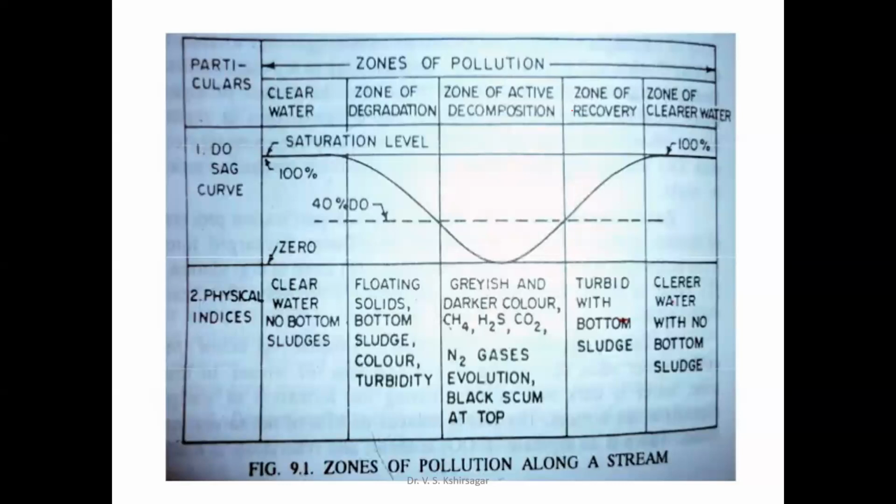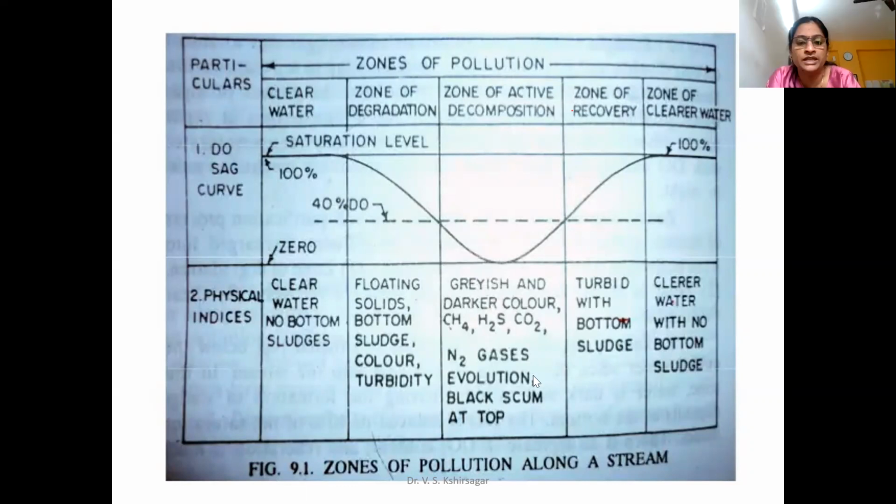Okay, guys. So I will explain here. I have received a message from Snehal that it is finished. You can look at this figure. This is the zones of pollution. What it indicates is zones of pollution. Just now I explained what is meant by the oxygen sag curve. So this is the oxygen sag curve.